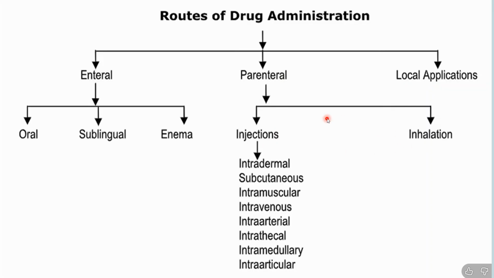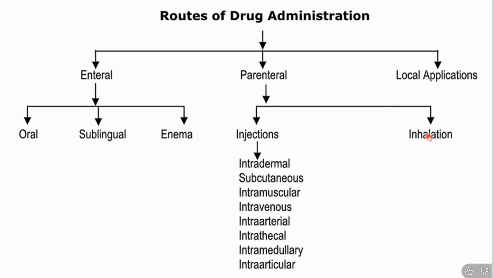Basically, inhalation means there are some medicines which you inhale, for asthma patients. They inhale the medicine from the inhaler, so that comes under parenteral drug administration. So the pathway is injections or inhalation.